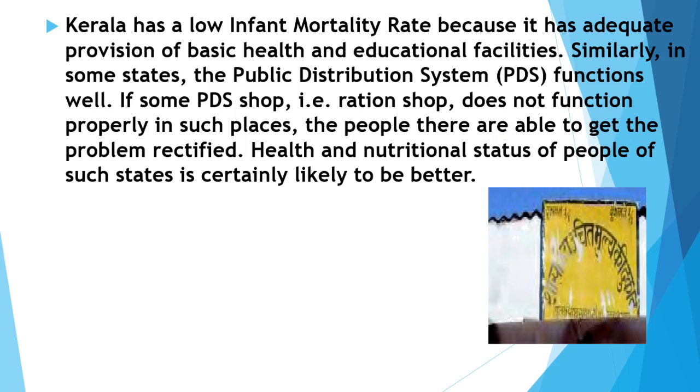Okay. Now Kerala has a low infant mortality rate because it has adequate provisions of basic health and educational facilities. Similarly, in some states, the public distribution system, PDS, functions well. If PDS shops, meaning ration shops, do not function properly in some places, the people there are able to get the problem rectified. Health and nutritional status of people of such states is certainly likely to be better.